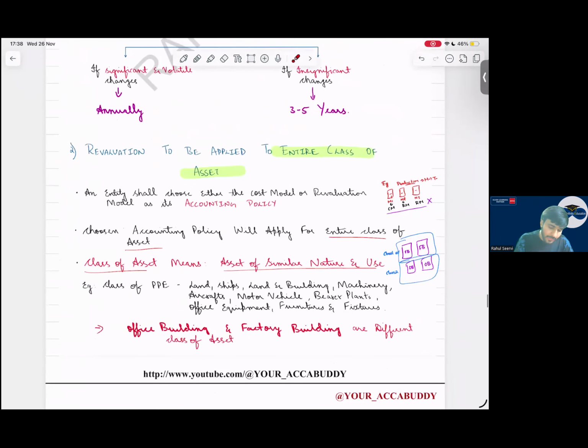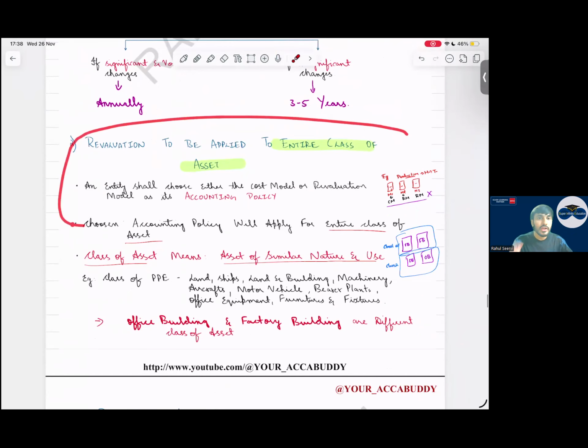Revaluation will apply to the entire class of asset. Your cost model and revaluation model is an accounting policy, not an accounting estimate. Do not make this mistake. It was tested in your pre-mock again, this one.